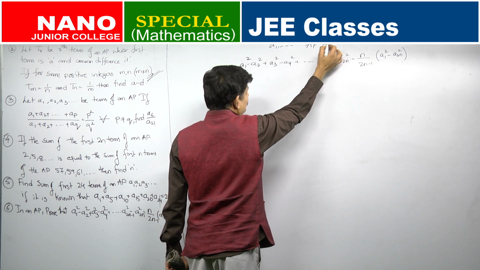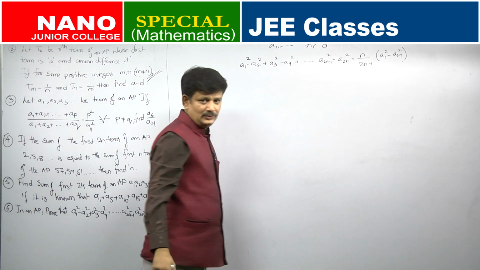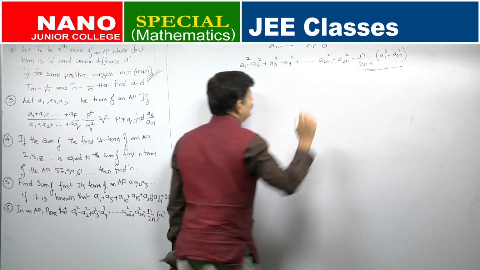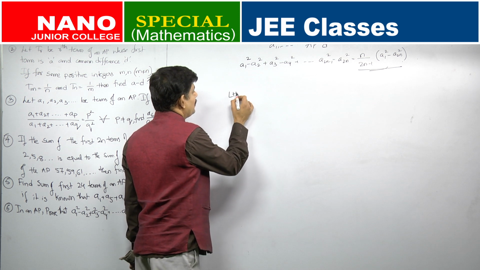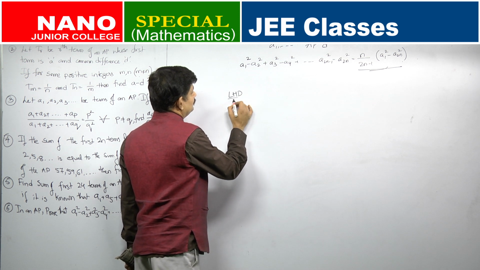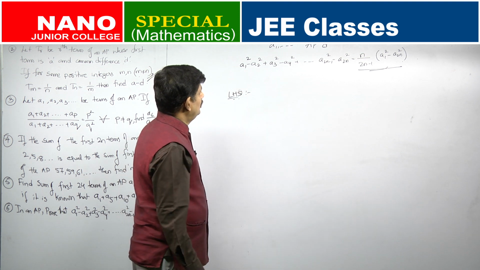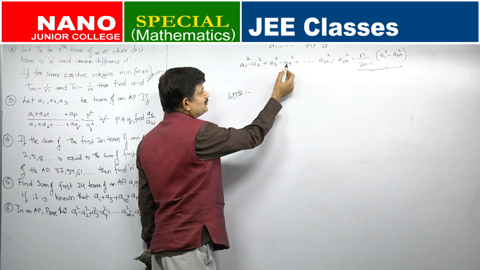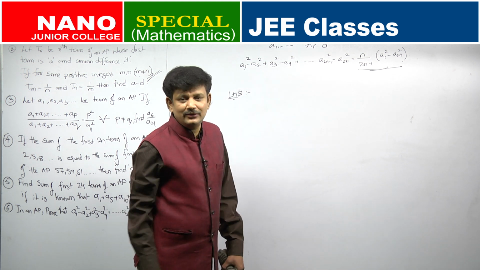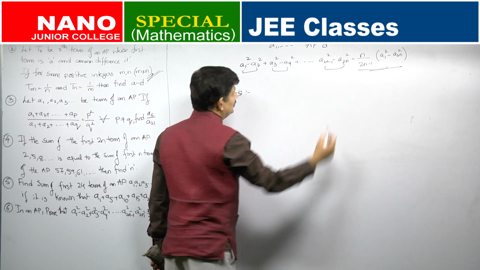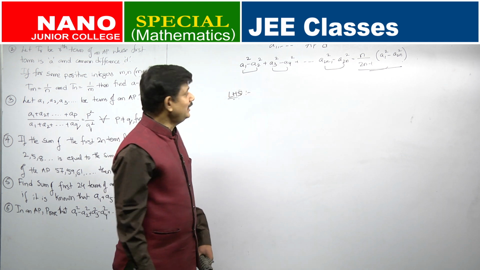Let us say common difference of this AP is d. So, we have to prove that it is equal to this one. Let me focus on left hand side. Whenever I see a square minus b square, what is the formula which comes in your mind? Pair them together, a minus b into a plus b.